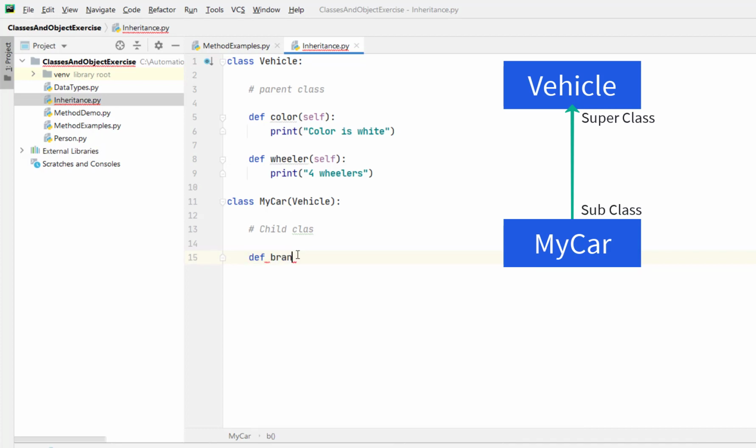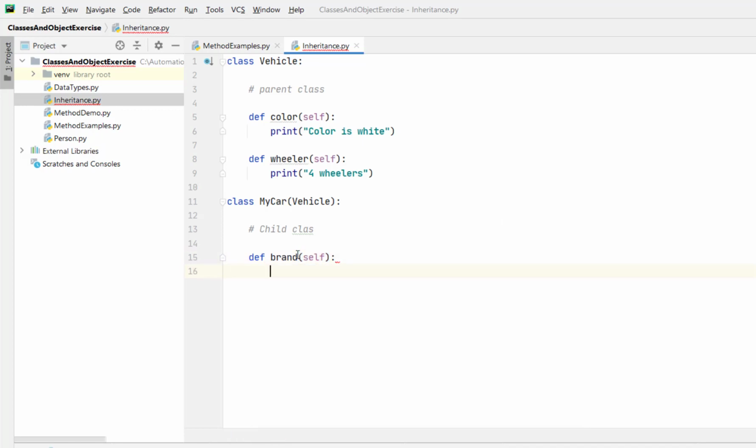Def brand. So MyCar class has my brand, and I'm going to print the brand of my car, my car brand. But my car brand is not a 4-wheeler. I have 8 wheelers. So I always produce 8-wheeler cars.